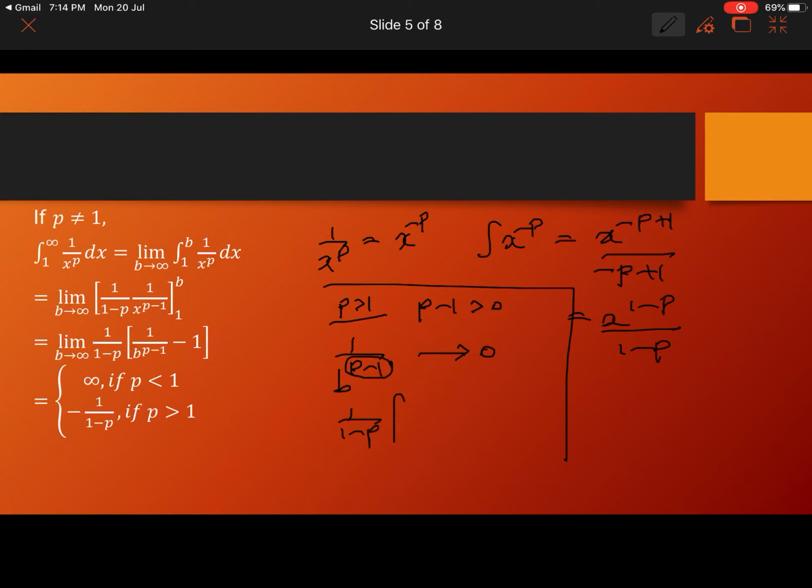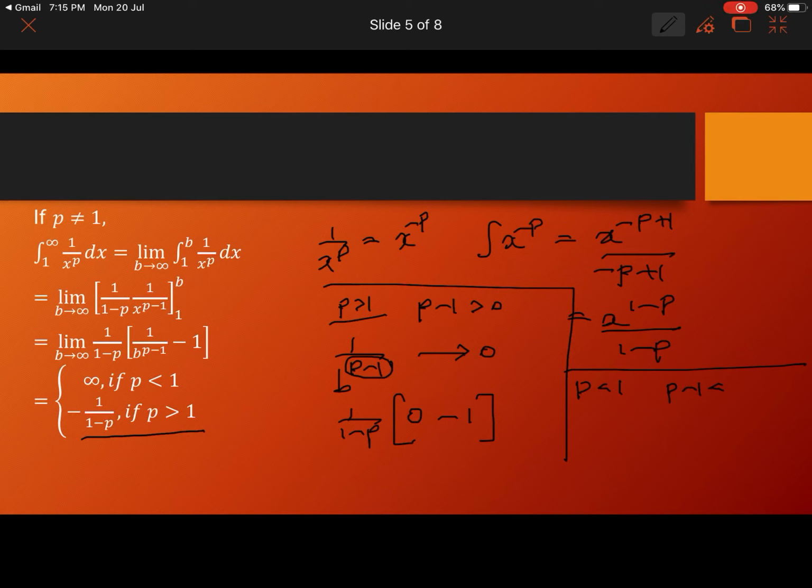So what remains is, in the limit we have 1 by 1 minus p, then 1 by b power p minus 1 will go to 0 minus 1. So minus 1 by 1 minus p. This is what we have. Now if p is less than or equal to 1, what happens?